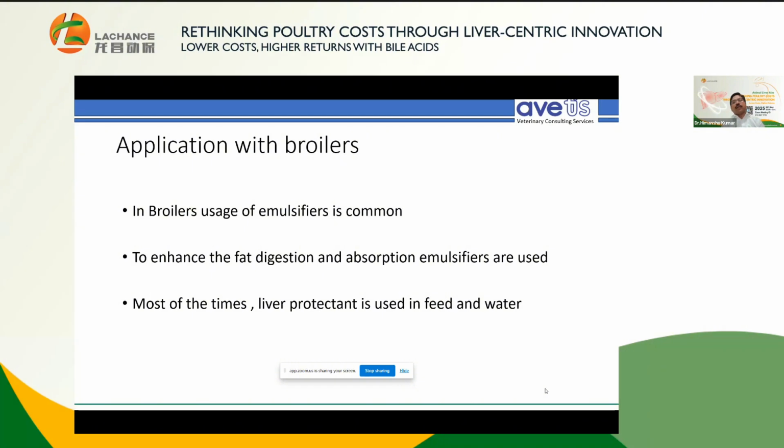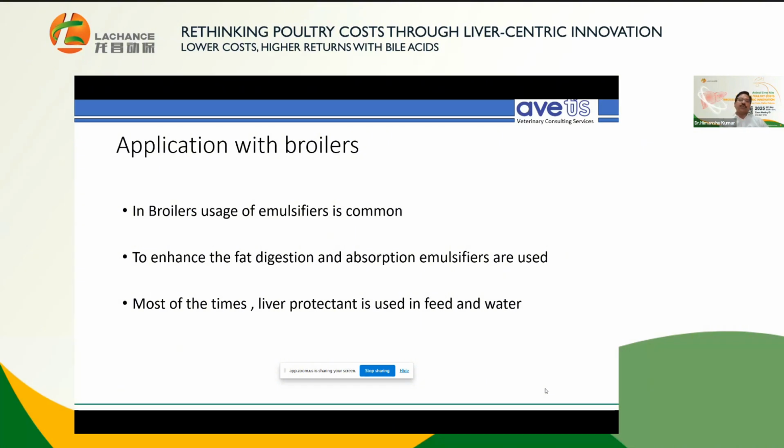Hence, early supplementation is going to help, because if the younger chicks have less capacity or potential to produce bile acid, exogenous supplementation of bile acid is going to help there. And with the passage of time, in starter and finisher, with the increase in oil percentage, more emulsifier or a better emulsifier is required. So even in that condition, this product is required in all phases of life to enhance digestion and absorption.